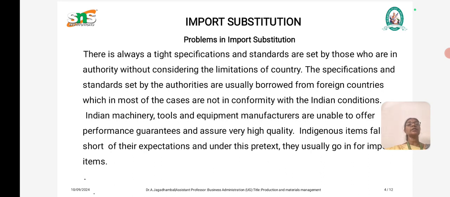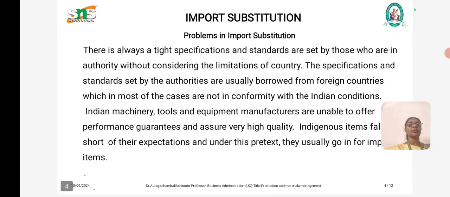Second, the specifications and standards set by the authorities are usually borrowed from foreign countries. In most cases they do not conform to Indian conditions, because of the many problems faced in applying them to the particular product.